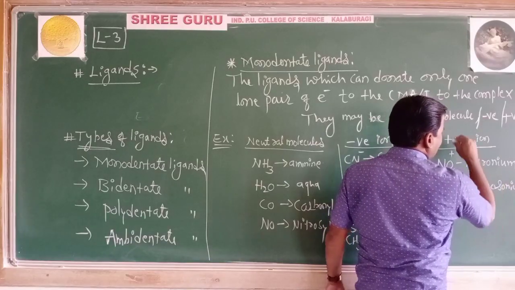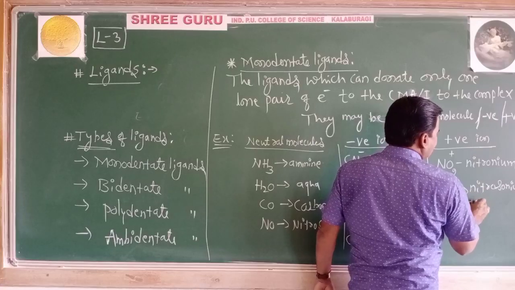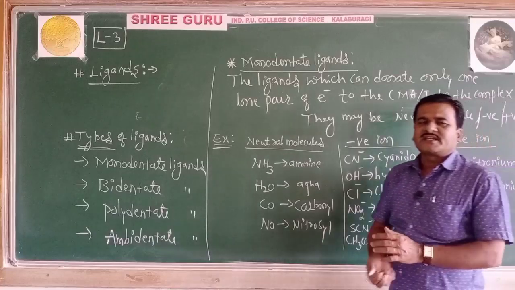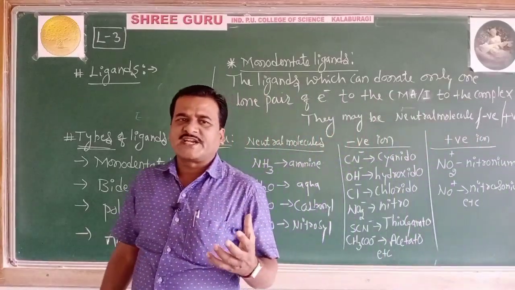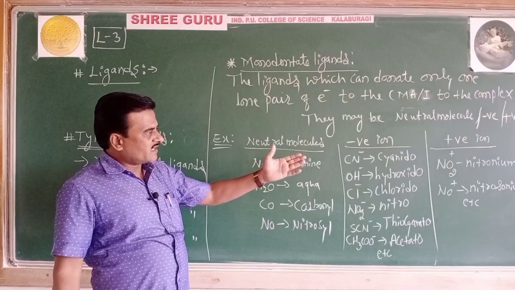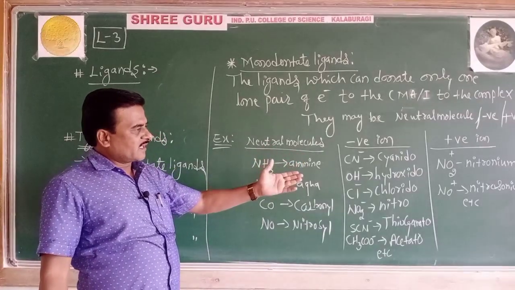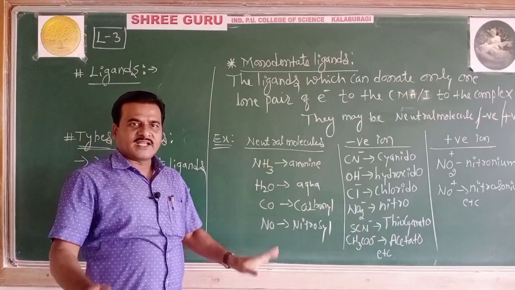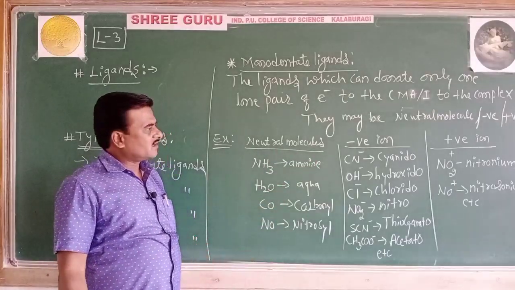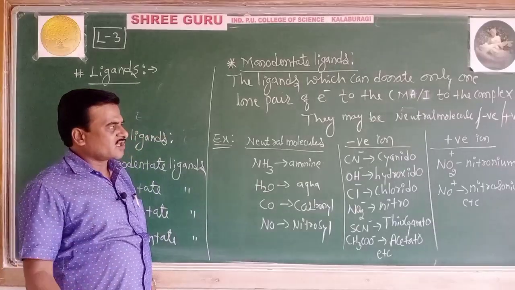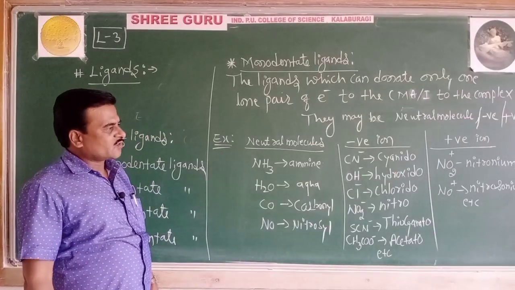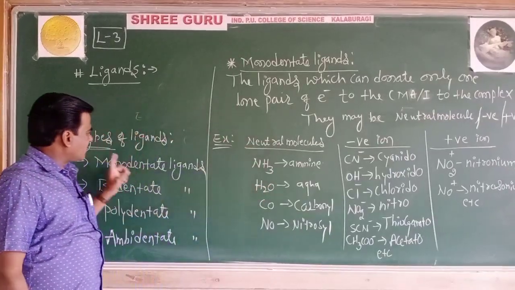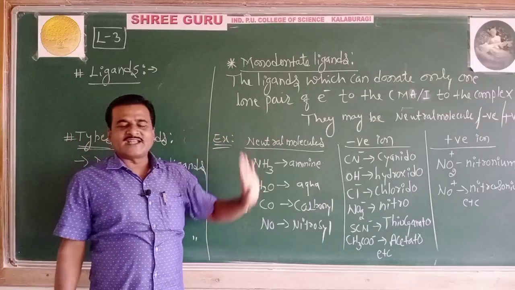Thus, there are very few positive monodentate ligands, which are mentioned here: NO2 plus nitronium, NO plus nitrosonium, etc. Hydrogenium is not a monodentate ligand. So this is the first type of ligand, called monodentate ligands.